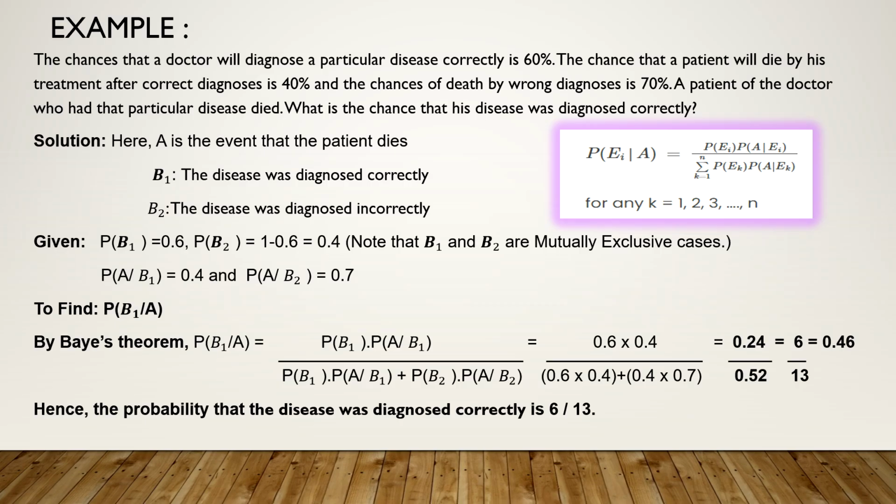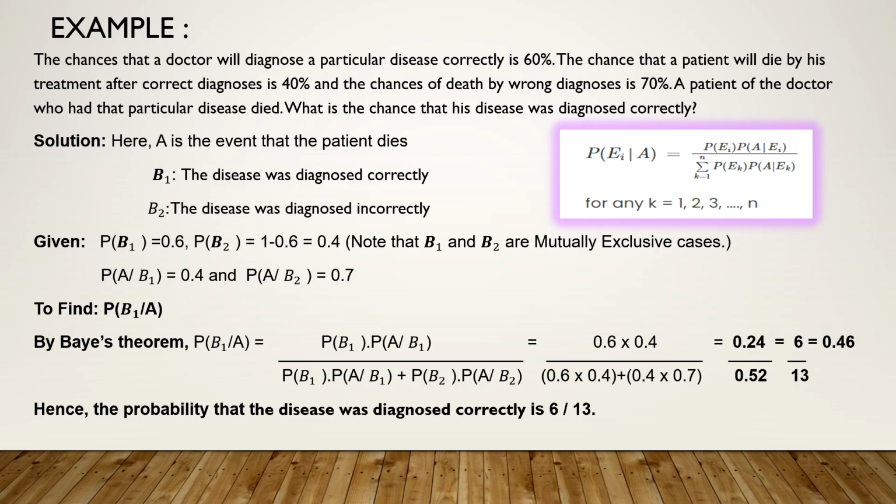So now this is the application of Bayes theorem. You have two mutually exclusive cases B1 and B2. Which are those cases? The disease was diagnosed either correctly or incorrectly. You know that they are mutually exclusive and exhaustive. That means only one of them can occur. Correct? So it is already given that P of B1, the diagnosis is correct, is 0.6. So obviously P of B2, incorrect diagnosis, will be 1 minus 0.6, which is 0.4.